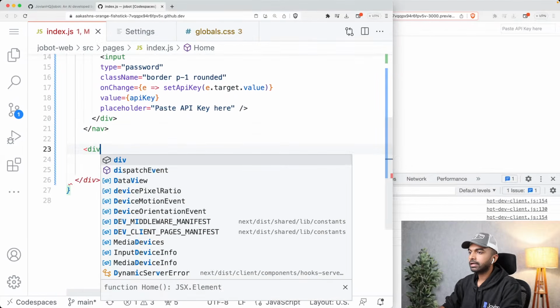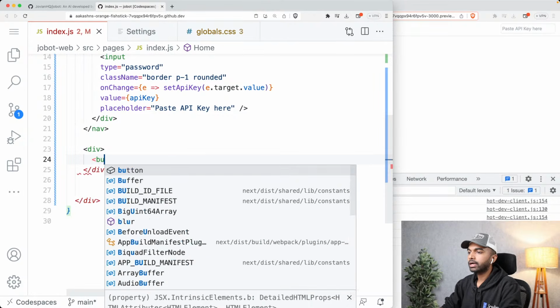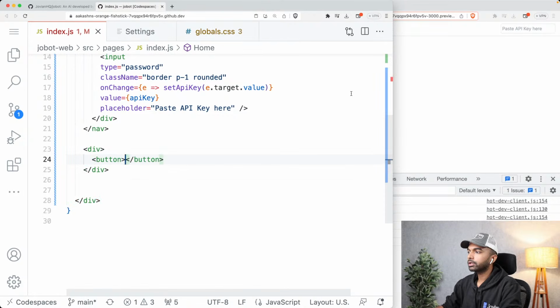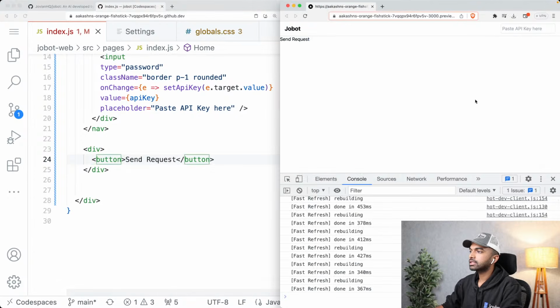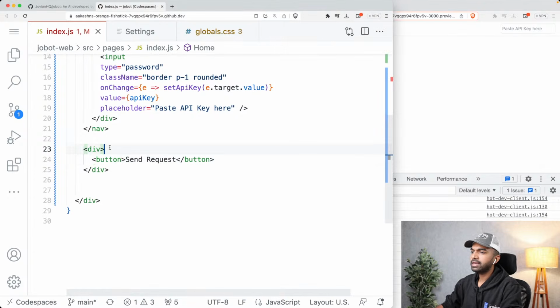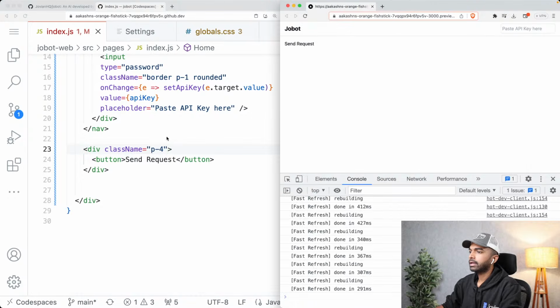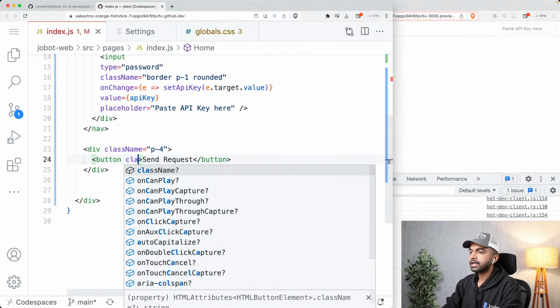So I'm going to create another div inside which I'm going to put my button. I'm going to create a button over here. And in this button, I'm just going to say send request. Okay, and you can see that this button gets added here. Now maybe let's just give this div a little bit of a padding. So P4 maybe. Yeah.